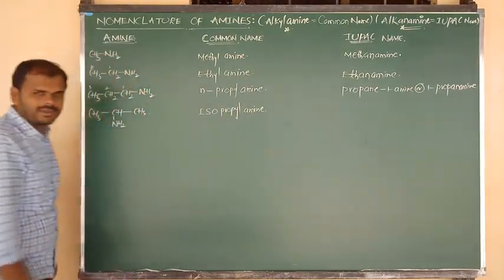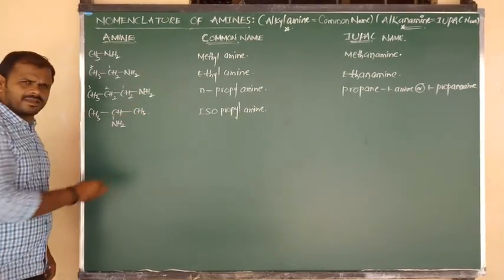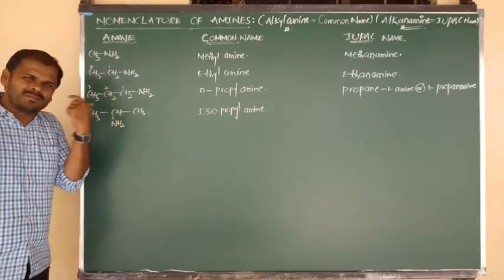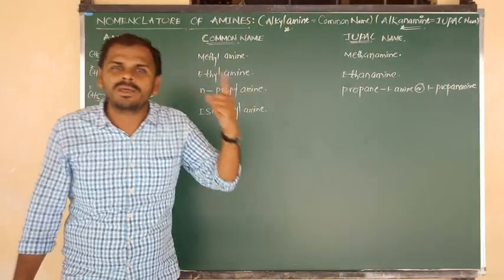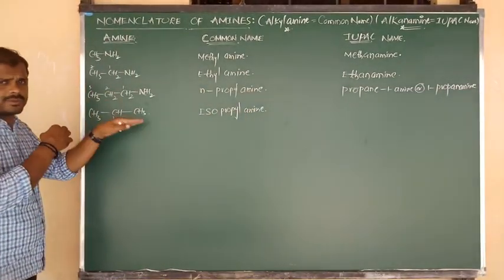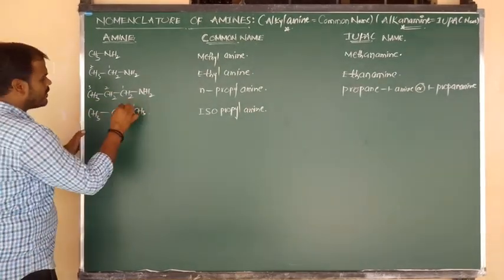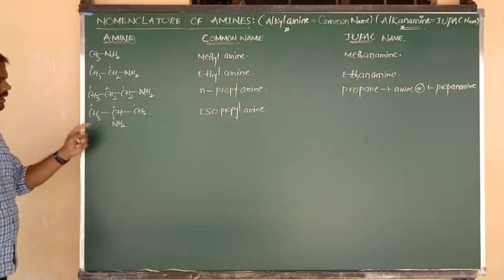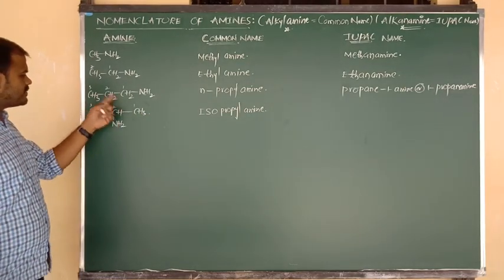What will be its IUPAC name? NH2 is connected to the first and it may be the second, but here the parent chain contains only 2 carbons. So as much as possible, what is meant by parent chain? The meaning of parent chain is that it should contain the maximum number of carbons. We can move from the left and also from the right, because the central carbon contains NH2. So let me consider number 1, number 2, number 3. If you want, you can write from the left also, with the same numbering. Amino will get the second priority. So this is the isopropylamine.